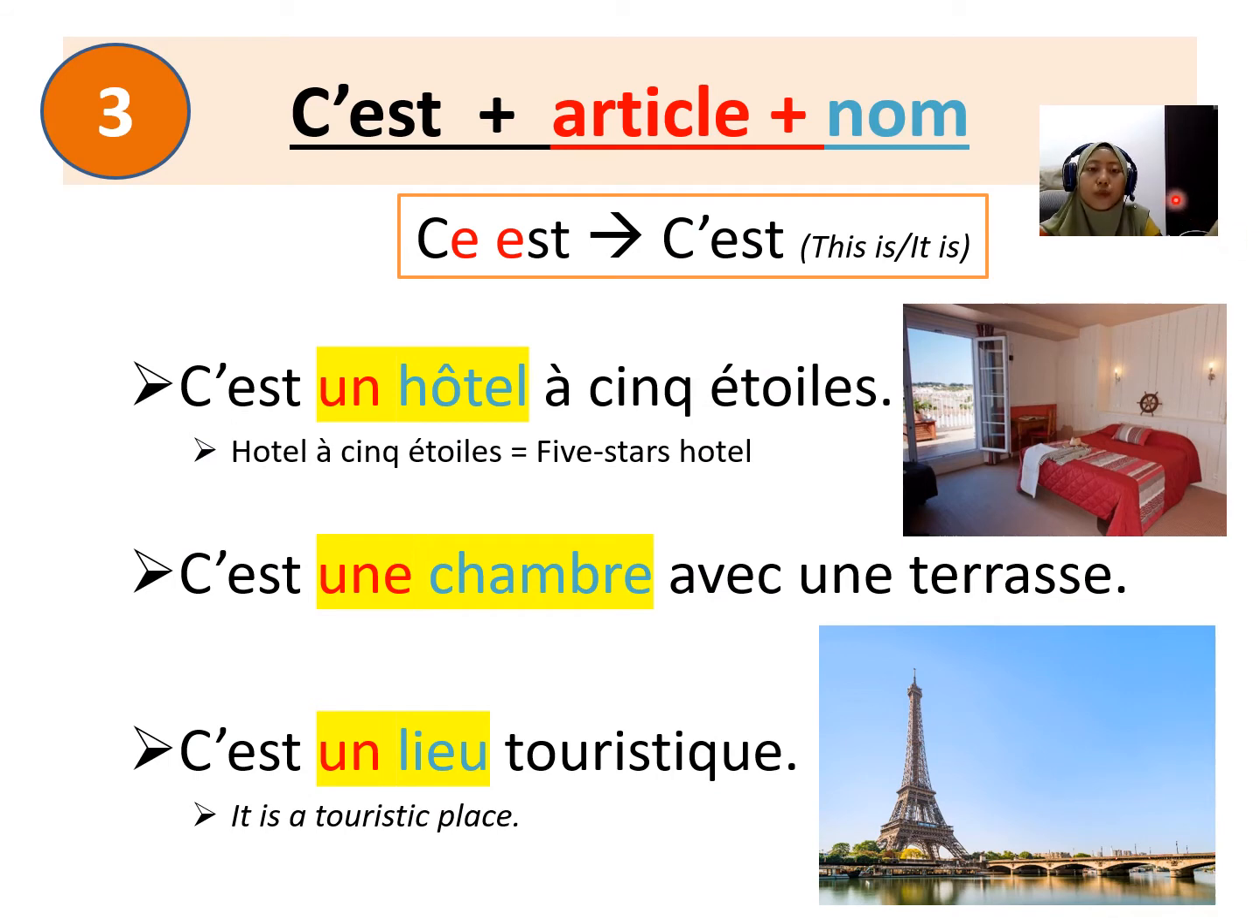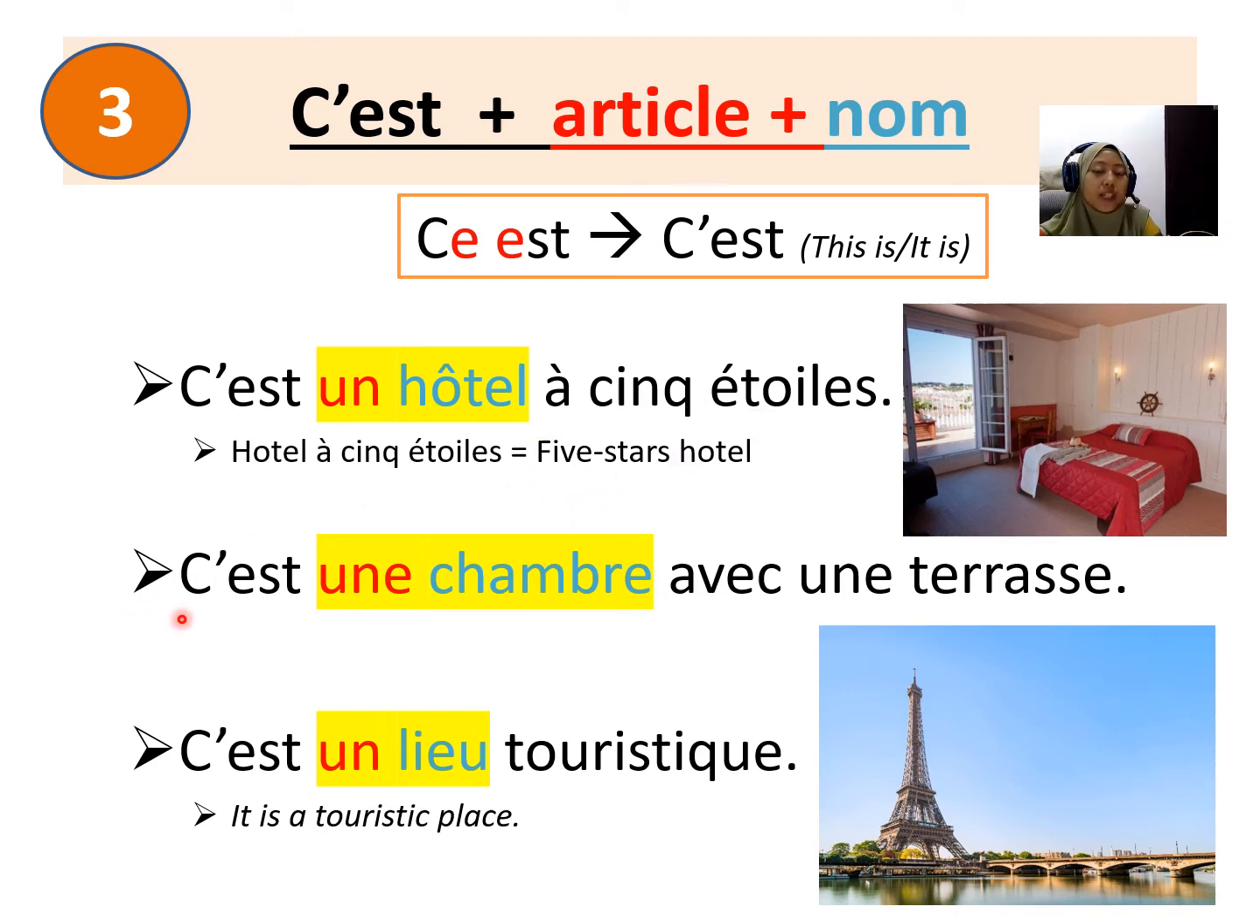The third way of using the expression c'est is by using c'est plus article plus nom. So you will have the noun after the c'est. Let's look at one of the examples. So the first one is c'est un hôtel. It's a hotel à 5 étoiles. So un hôtel à 5 étoiles, it means 5 stars hotel.